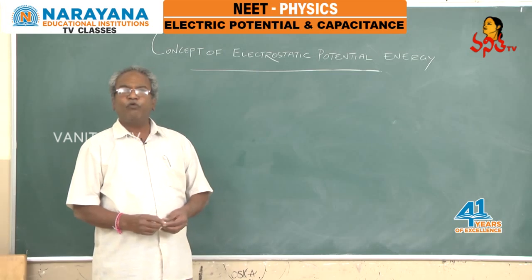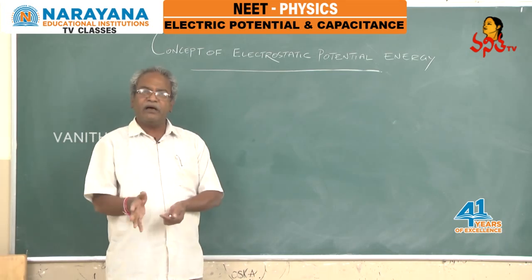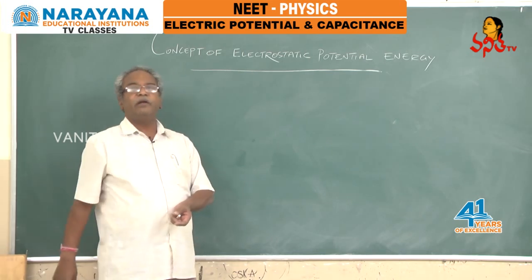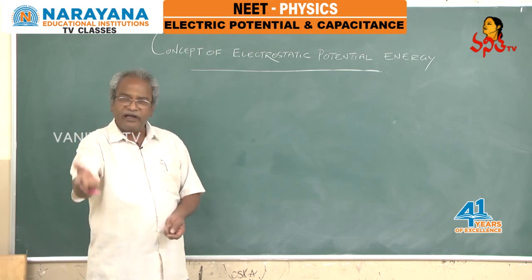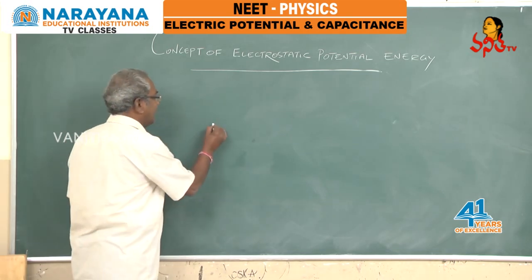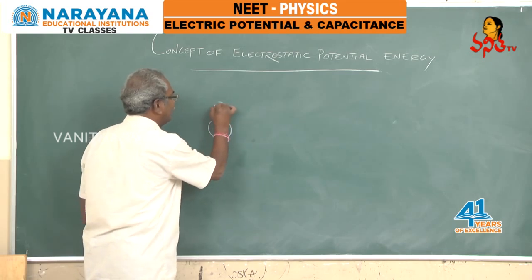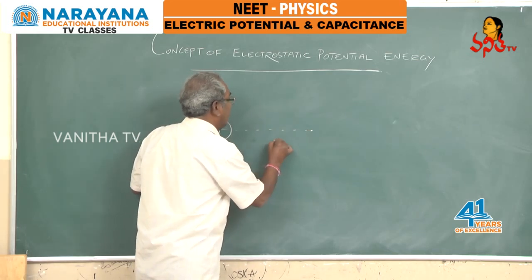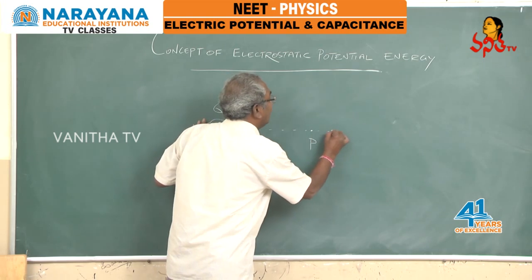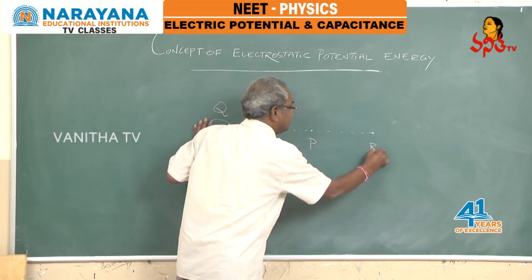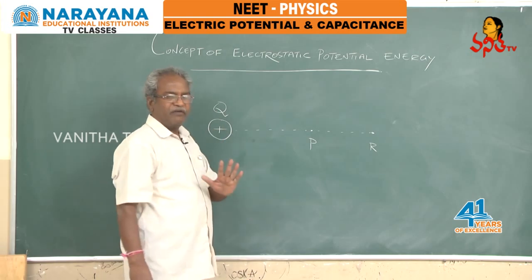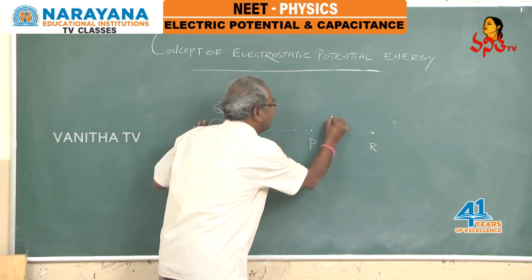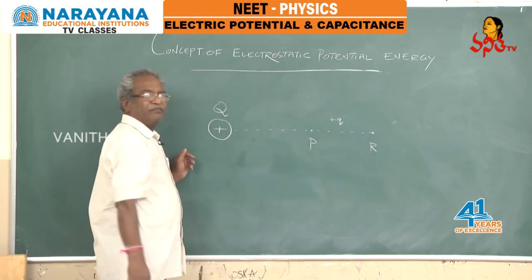Right, electrostatic force also is a conservative force, because the work done against electrostatic force will not depend on the path followed, it depends only on the initial and final positions of the body. Suppose there is a point charge capital Q, and consider a point P here and another point R over here. Let us move a point charge plus q from R to P.